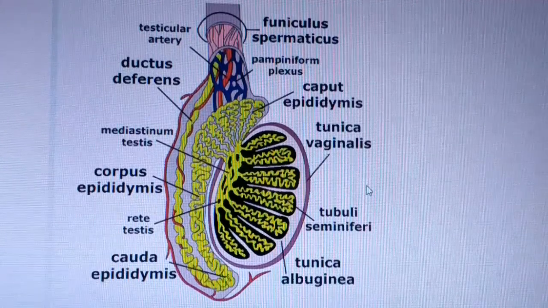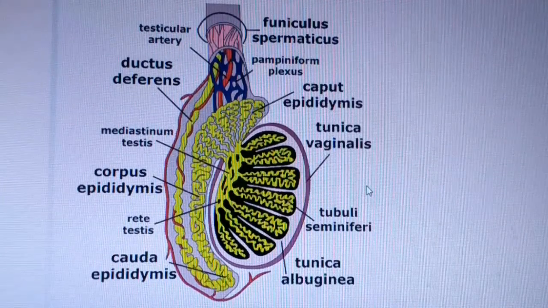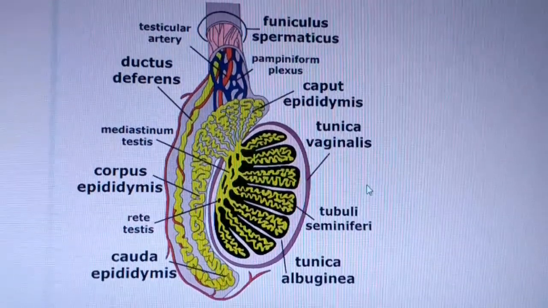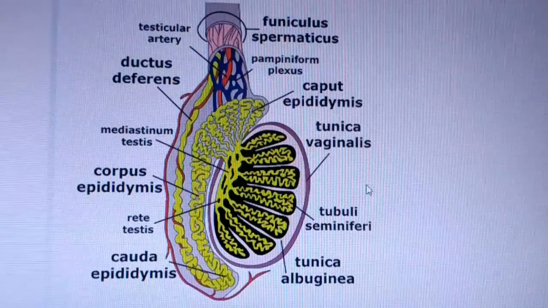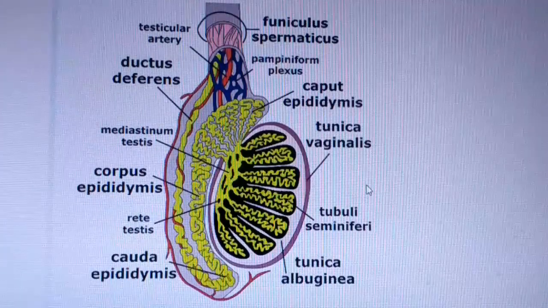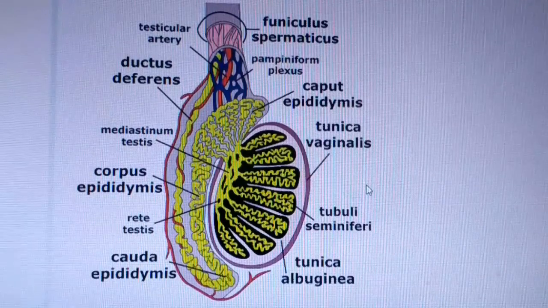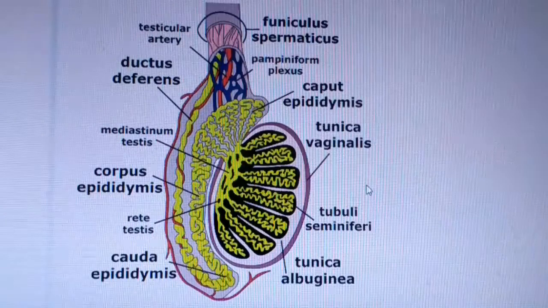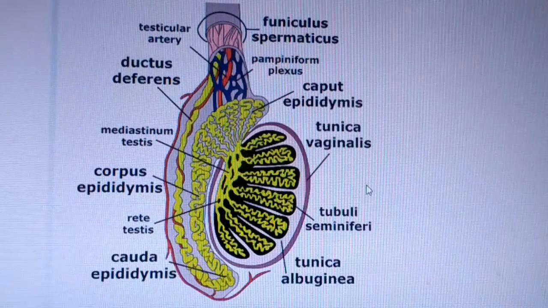Another term is monorchism. Monorchism means one testis comes to the scrotum, but another testis is again retained in the body cavity. So one testis is functional and another testis is non-functional. That is monorchism.